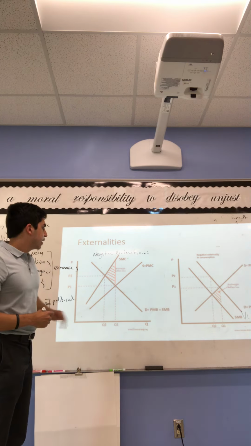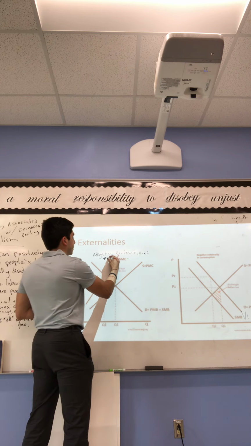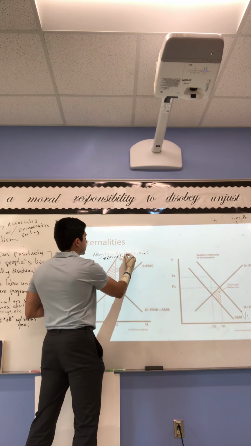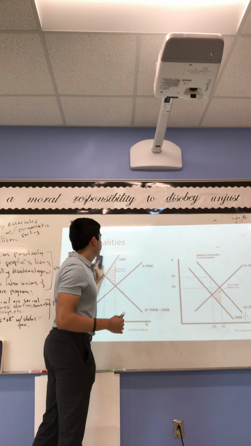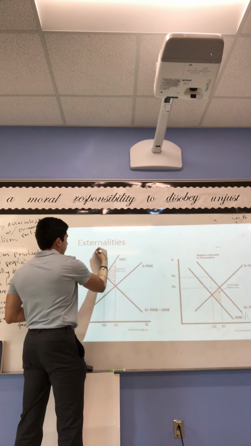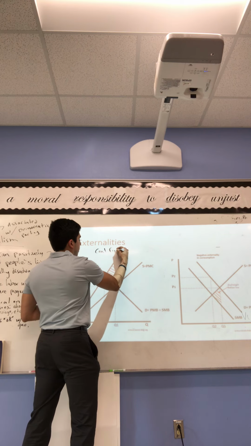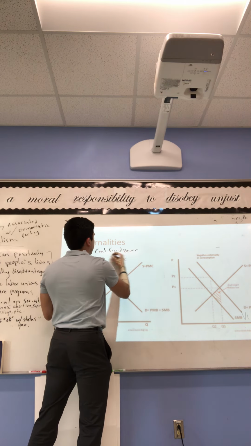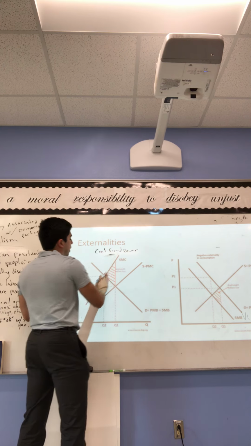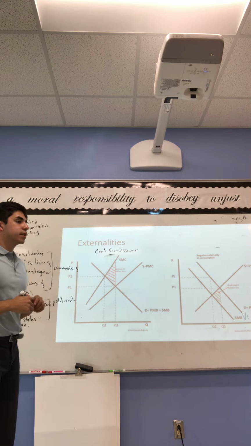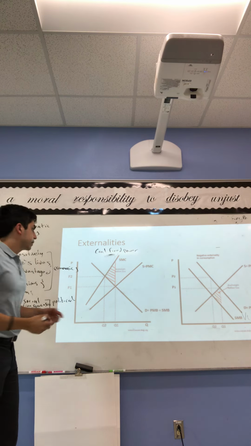So this is a negative production externality. And we can see this specifically when we think about coal-fired power plants, or any type of production market where a byproduct of production is the burning of fossil fuels.